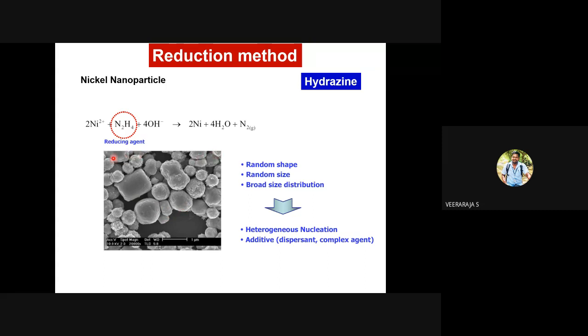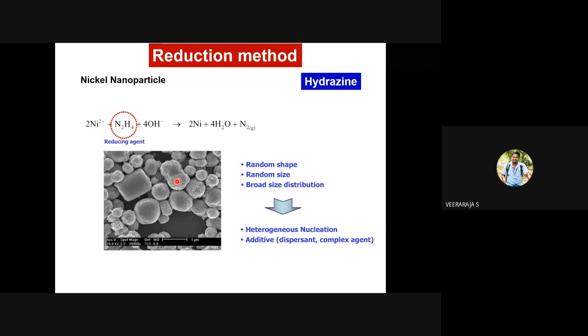There are shapeless particles, all sorts of shapes and sizes you will get. So we call this a random shape, random size, and broad distribution if you don't use a stabilizing agent. Whenever you are getting random shapes, random sizes, polydisperse, agglomerated particles, we know the nucleation would have been heterogeneous nucleation or random nucleation. And if the nucleation process were homogeneous nucleation, we would have obtained the same particle sizes and shapes.